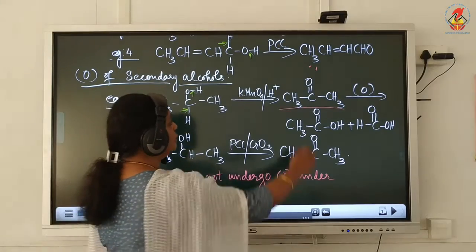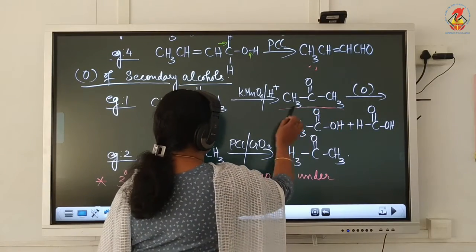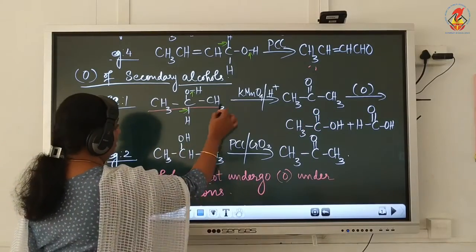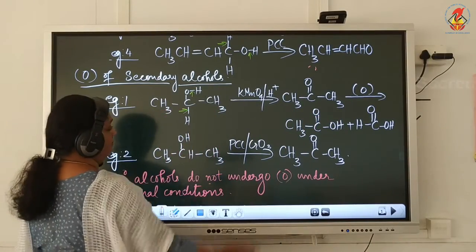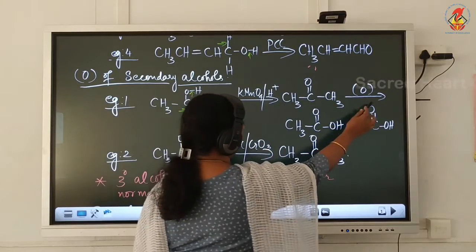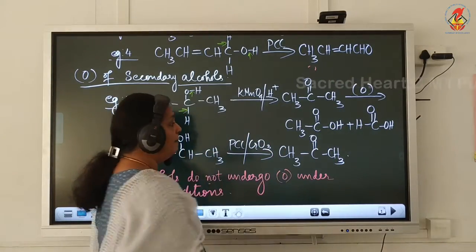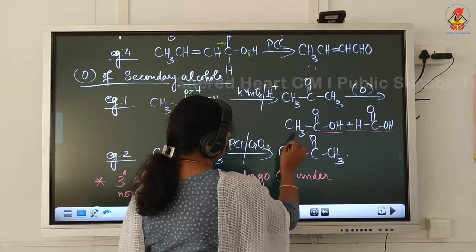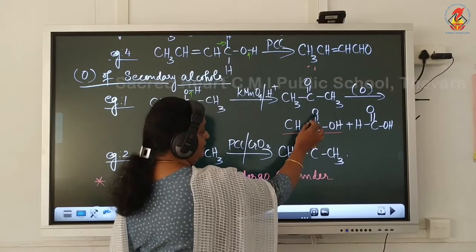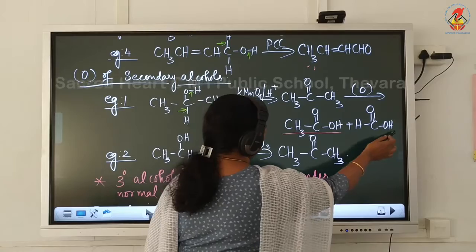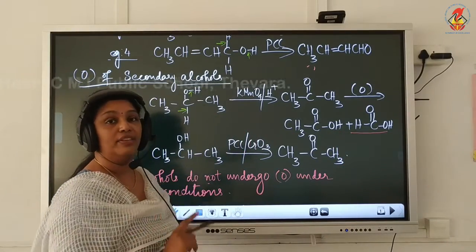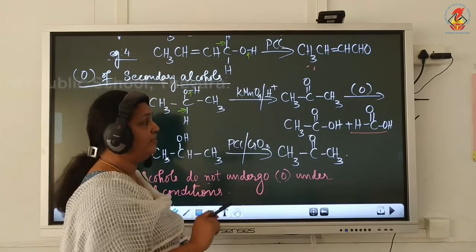Now, this ketone contains the same number of carbon atoms, 1, 2, 3, as the parent alcohol. This ketone will undergo further oxidation to give a mixture of carboxylic acids. This is one carboxylic acid, acetic acid, CH3COOH, plus the second carboxylic acid, formic acid, or methanoic acid, the acid with one carbon.